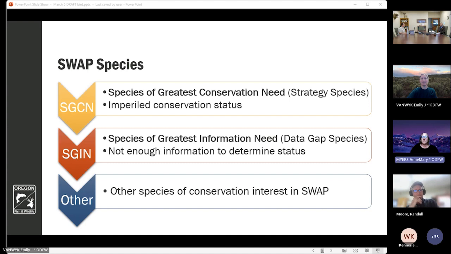The next big group is our species of greatest information need, or SGIN. These are species for which we just don't know enough to determine their status. And these were previously referred to as data gap species.